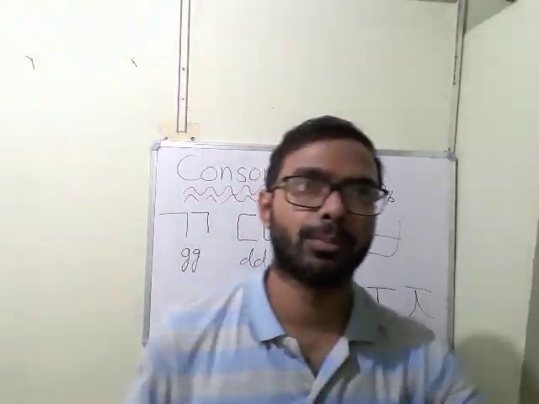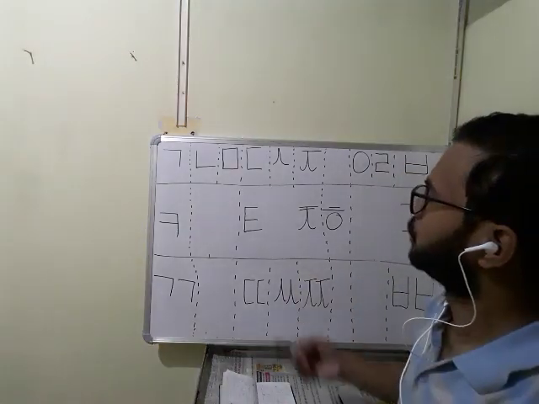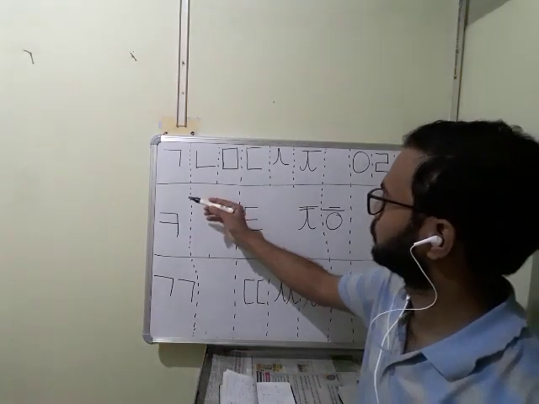So I will write it down properly, then one by one I will tell you how to speak and how to pronounce this.